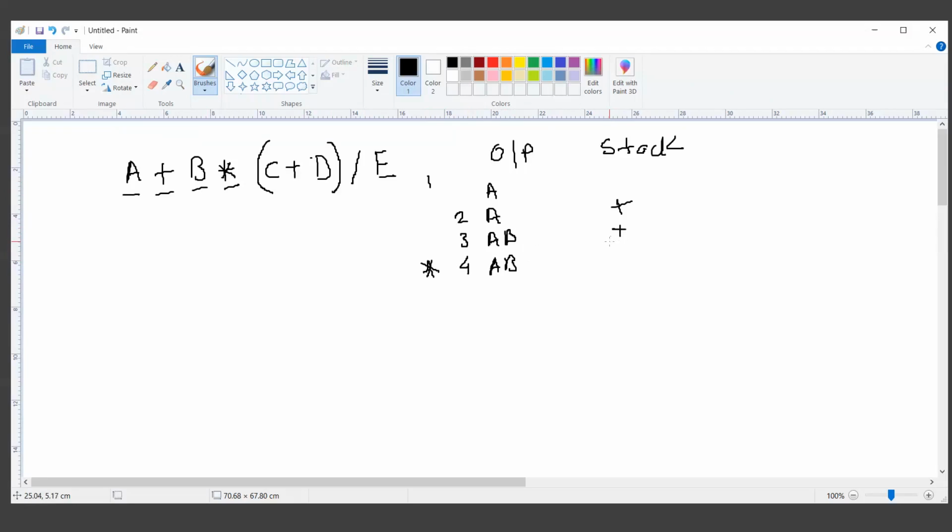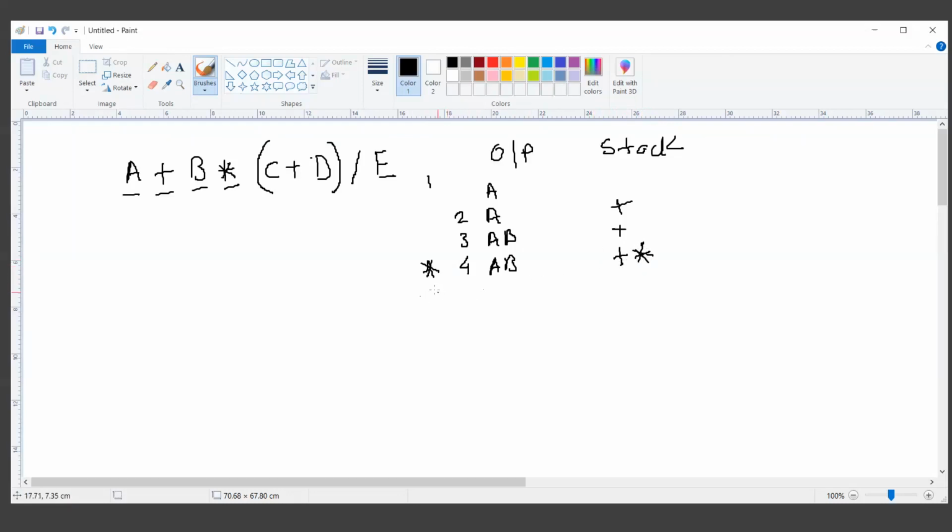So when we scan a new operator with higher precedence than the element on the stack, we will not pop out anything. We will just push the new operator on the stack because it has higher precedence compared to plus.